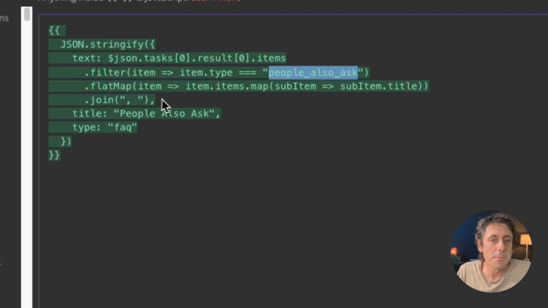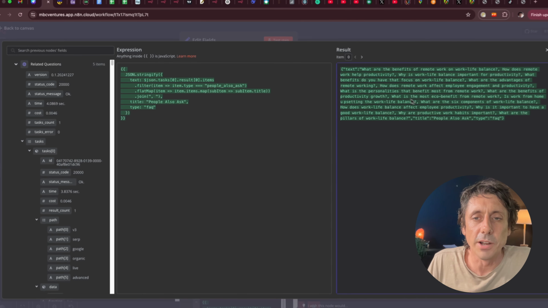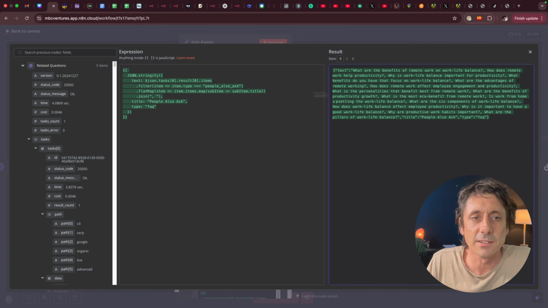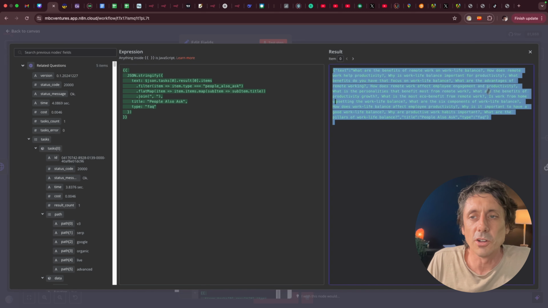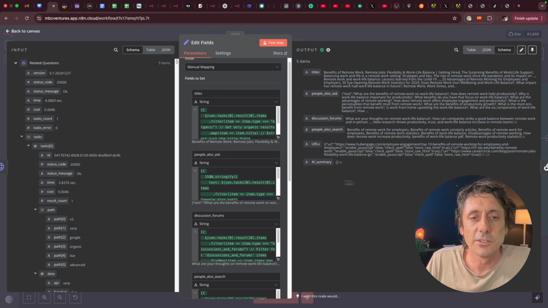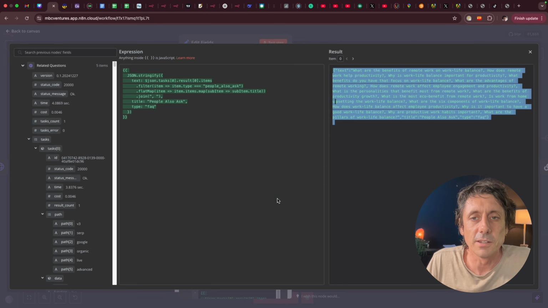Okay, and we're doing a flat map, which is grabbing all the results of that, stitching them together and flattening them out in a structure that's easy to read like that for an AI. It flattens it all out into a text output. That's why we've stringified it here. We turned it into a string. Okay, so that's all this is doing. So it makes it easy to map a whole bunch of content like this really quickly. And it's doing it for all the fields, by the way. You can see all of the fields have got the same structure.